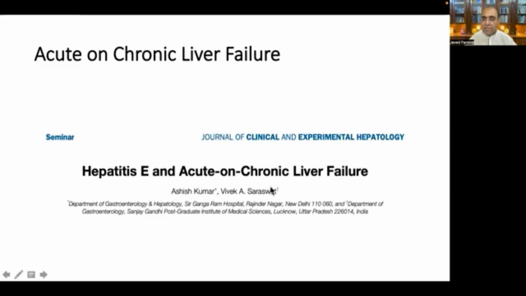I'll share one study with you, on hepatitis E and acute and chronic liver disease, by Ashish Kumar and Vivek Saraswat from India, which appeared recently.